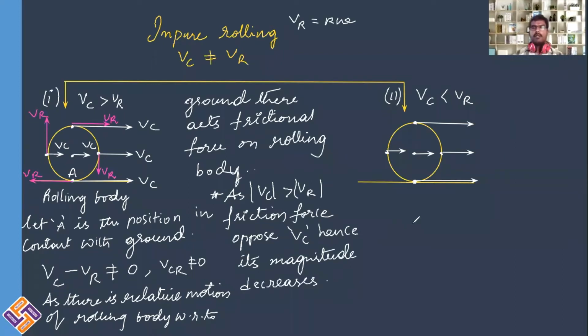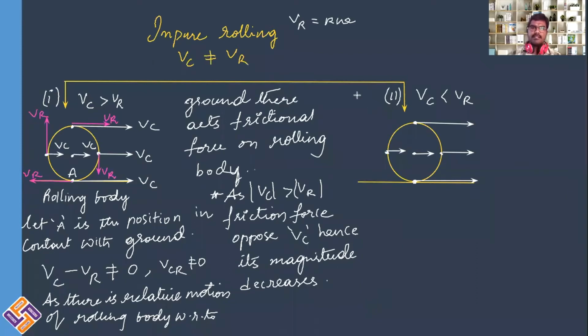So at one point or the other, Vc magnitude slowly goes on decreasing. As Vc magnitude slowly decreases, at one point or the other, Vc and Vr magnitude both will become equal. As a result of that, the body tends to become pure rolling again. That is in case of Vc greater than Vr.